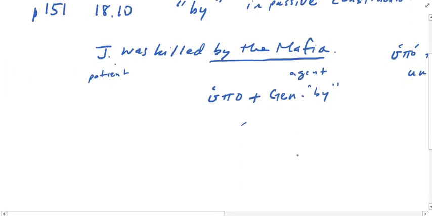Now, on page 152, Mounce introduces us to the concept of deponent verbs. And I mentioned the other day that deponent verbs are verbs, as Mounce describes them, which have no active form, okay? They have no active form, but they are active in meaning.